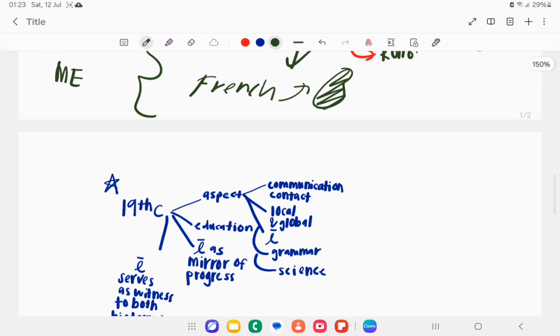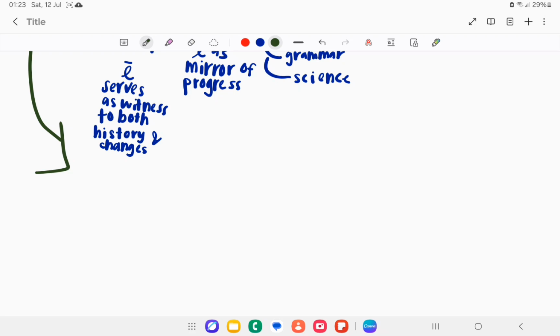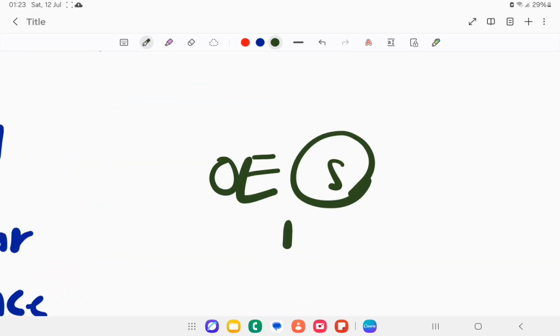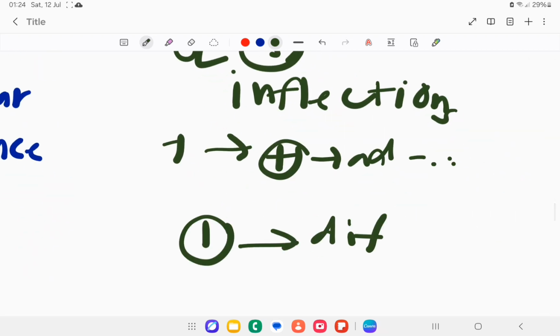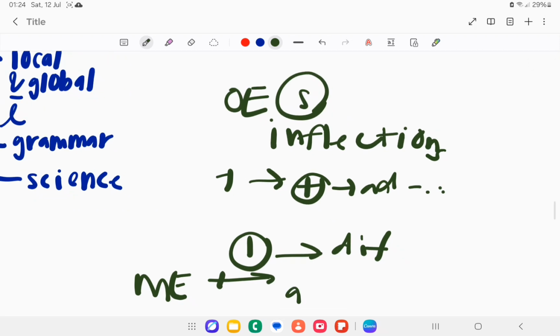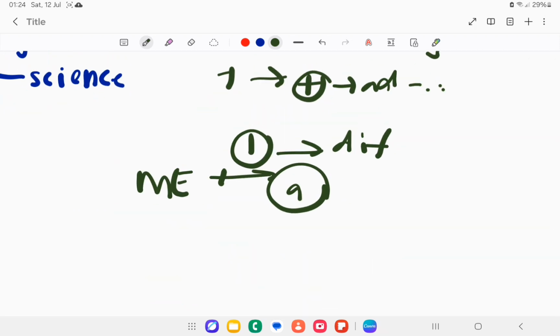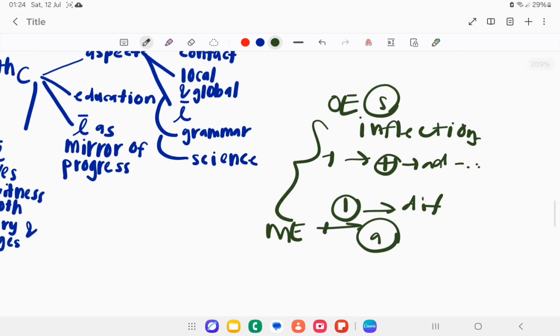Okay, so we move to Middle English. The original Old English is synthetic, because it has a lot of inflections. Inflections means when you add something to a word, it becomes a tense or an adjective, and the meaning is different. Middle English starts to have fewer inflections and become more analytical. Analytic language is like modern English. There's a significant difference because Middle English is more French and Latin.